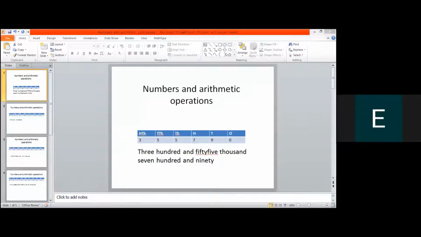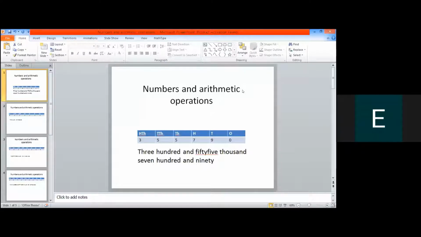You all have done it, the place value. You crown the number, and you find the place value of the number. So I'm sharing the screen here. It's here, starting from my own notes, and then we are going to see those notes which we have given you in the homework. So numbers and arithmetic operation.